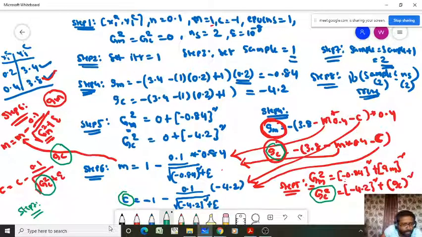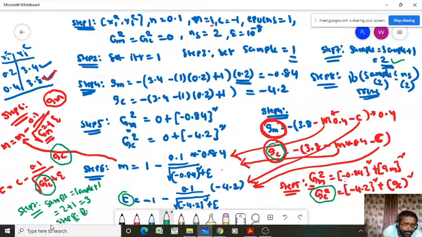In step 7, we have to update your sample count. Sample equals sample plus 1. In which sample are we currently? In the second sample, right? So that is 2 plus 1, that's equal to 3. Now go to step 8.